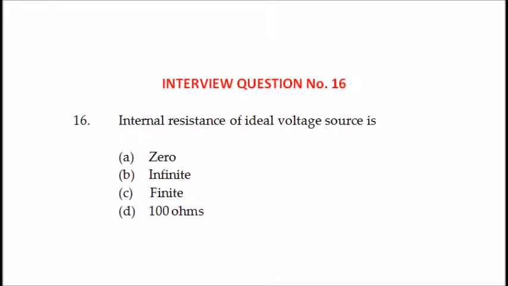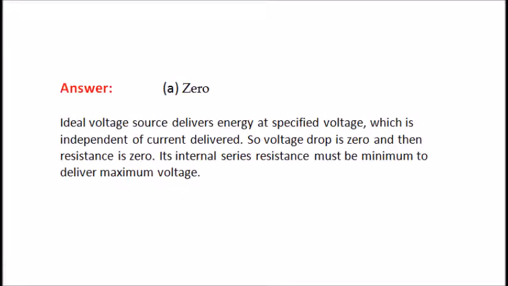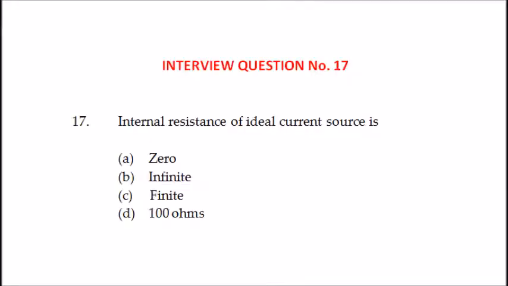16th question. Internal resistance of an ideal voltage source, options are 0, infinite, finite, 100 ohms. The answer is 0. Why? Because an ideal voltage source delivers energy at a specified voltage which is independent of the current delivered. So voltage drop is 0 and then resistance is 0. Its internal series resistance must be minimum to deliver maximum voltage.